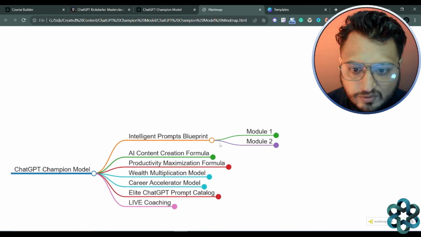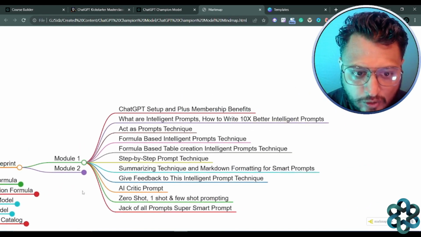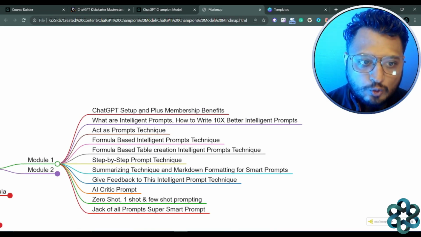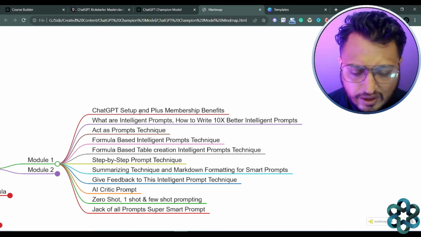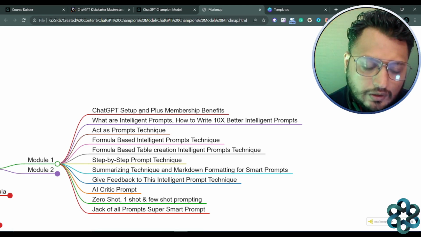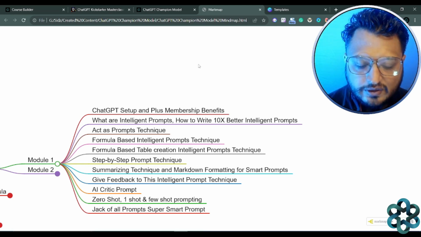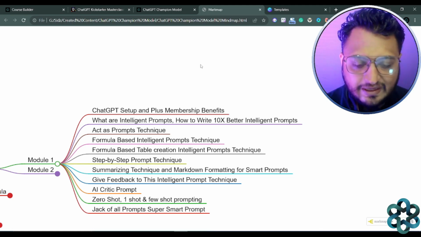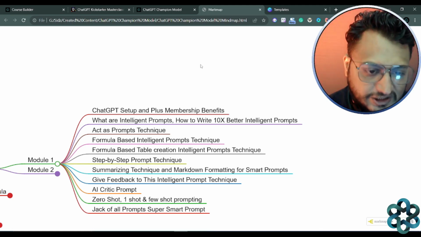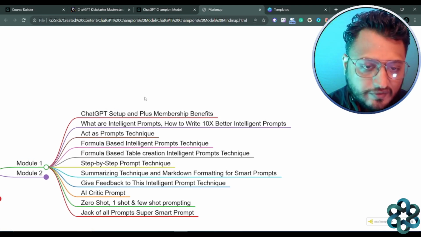Okay, so intelligence prompts blueprint has two modules that we will cover. The first module covers a lot of topics, like how do you set up ChatGPT. If you are a new beginner, if you don't know anything about ChatGPT, it doesn't matter. All that is covered within that video section, and the differences between the ChatGPT 3.5 version and the ChatGPT 4.0 version, right? The free plan and the plus plan from ChatGPT. So all that is covered. Okay, you'll understand the differences in the first video itself.